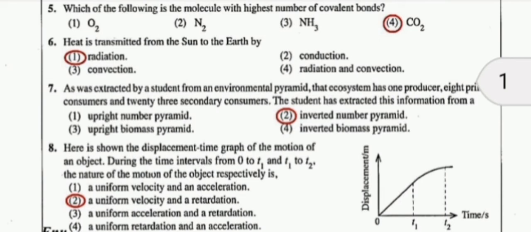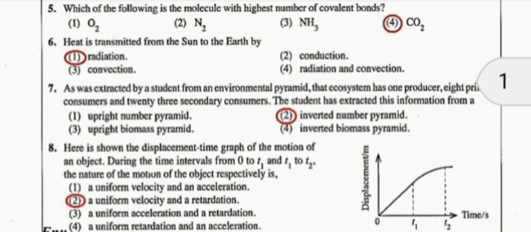That's why we can remove the third choice. The fourth one is also a uniform retardation, which also cannot come.